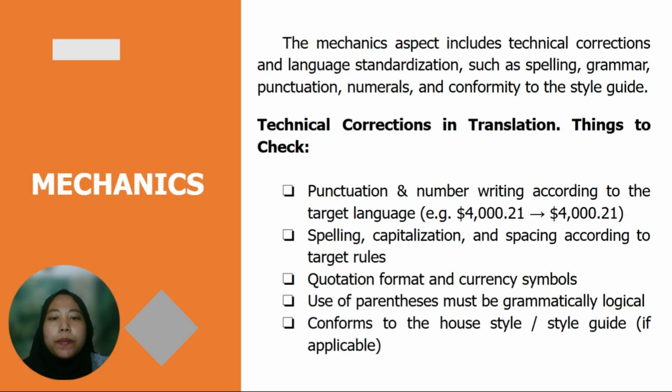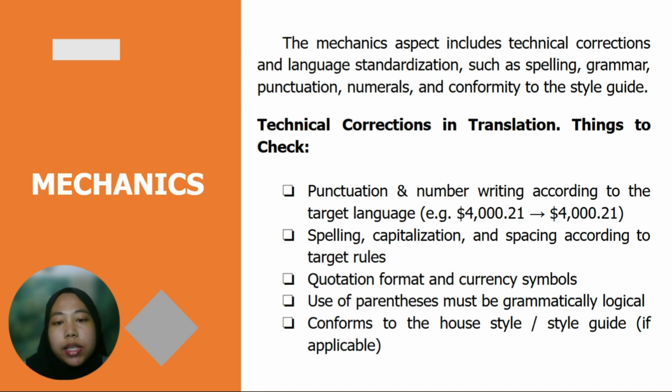Next, mechanic. The mechanic aspect includes technical correction and language standardization, such as spelling, grammar, punctuation, numerals, and also conformity to the style guide. Technical correction in translation: first, check punctuation and number writing according to the text language.